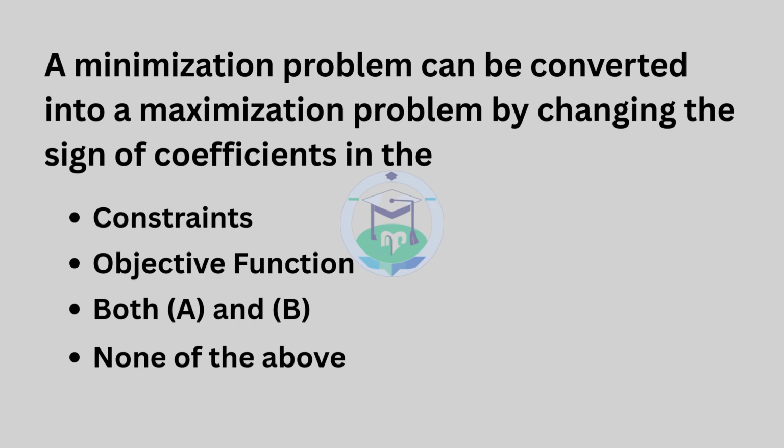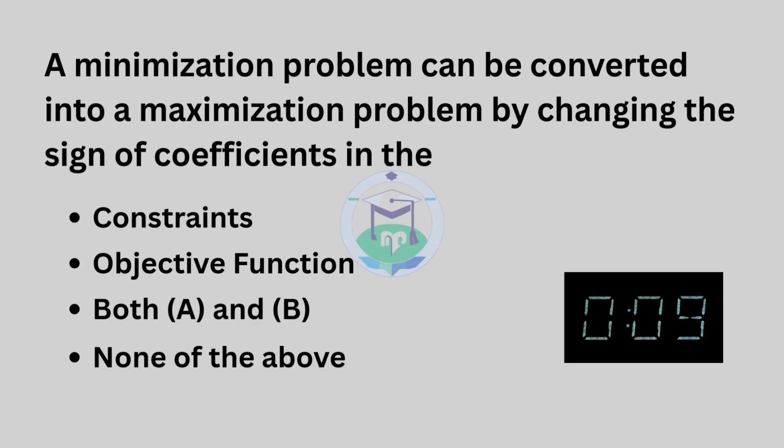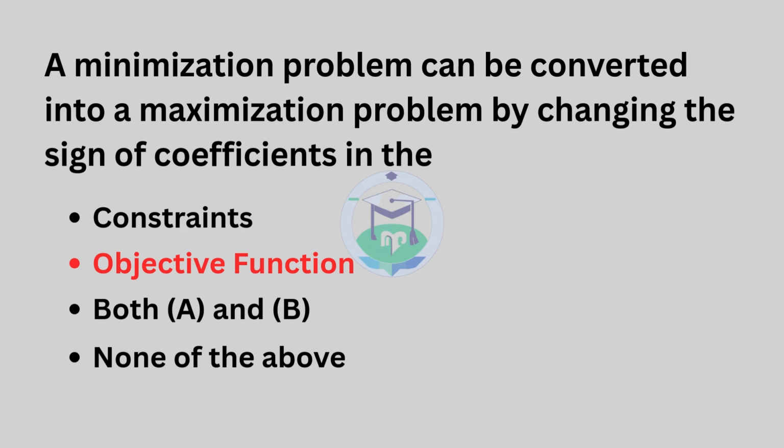Question number 12. A minimization problem can be converted into a maximization problem by changing the sign of coefficients in the. The answer is option 2, objective function.